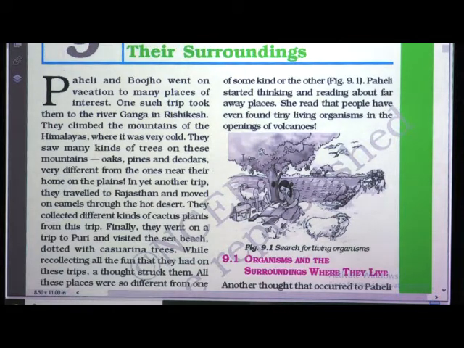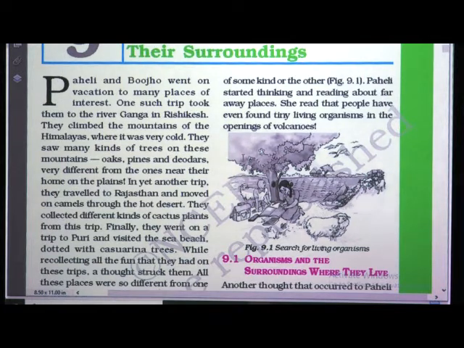In Rajasthan the climate was very hot, and there were different kinds of plants like cactus plants. At last they visited Puri, and there the climate was humid because it lies on the coastline. Yet they visited these many different places.